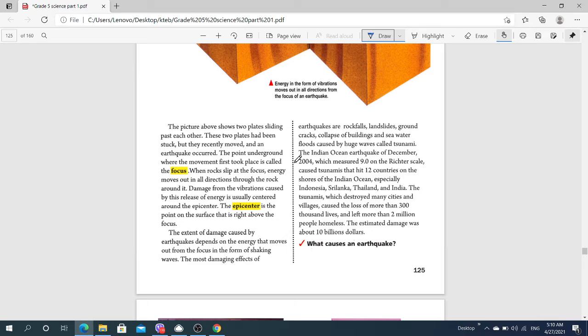The tsunami in the Indian Ocean, caused by the earthquake of December 2004, measured 9 on the Richter scale, which is very big.